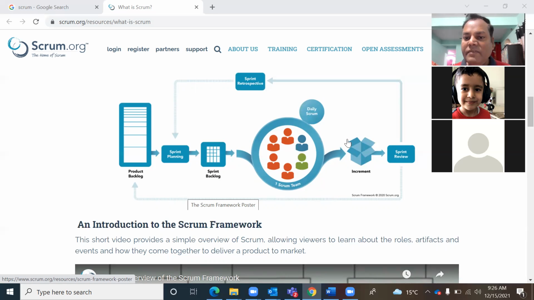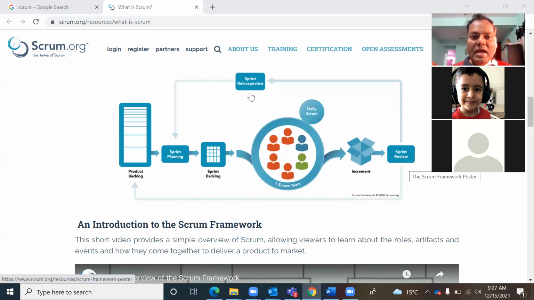Then at the end of a sprint, we have working, shippable software, which is ready for demonstration and ready for production deployment. At the end of a sprint, we do a sprint review, in which we usually demonstrate the working software to the customer. And we do a retrospective, where we discuss what went well and what went wrong in the current sprint. In the future, the team tries to repeat the things that went well and not repeat the things that did not go well.